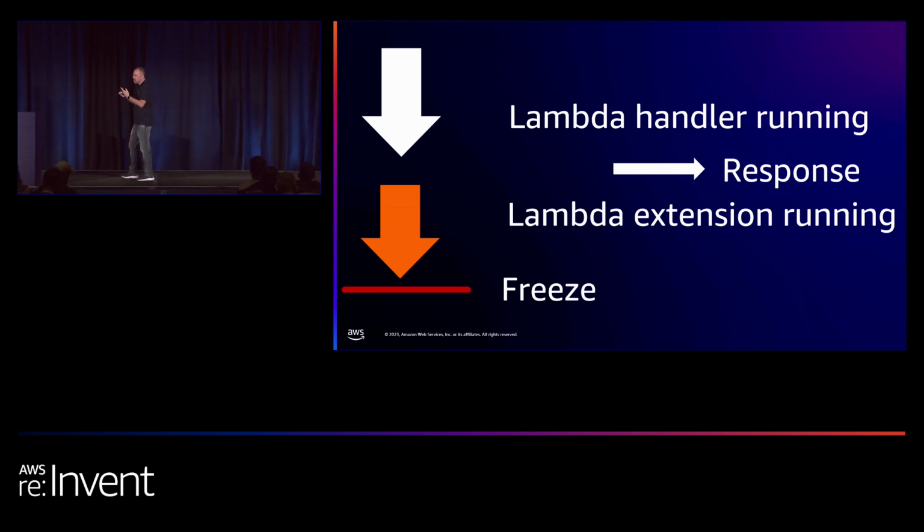Our user doesn't really care about the analytics, but we have to send it. We have to gather the information. We have to send it in the end to the SQS queue. So instead of letting the user wait another 100 to 200 milliseconds so we'll be able to send our data to the SQS, we can return a response immediately. And in the background, our extension keeps running and sends the data to the SQS. Really magic, if you think about it.